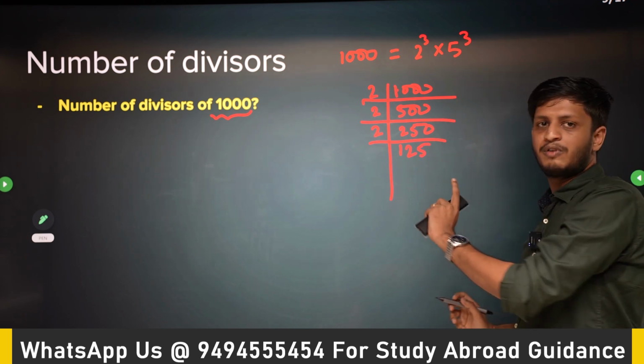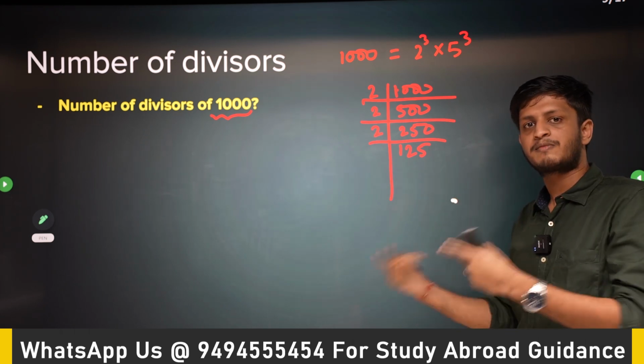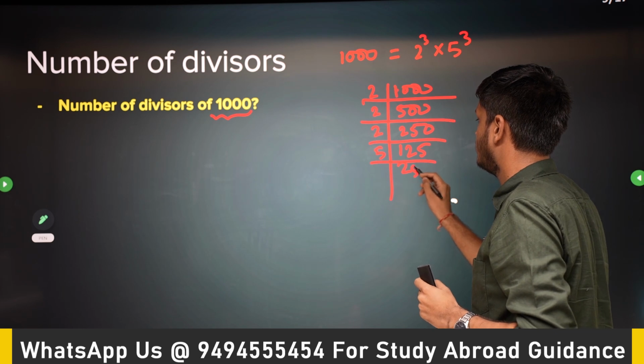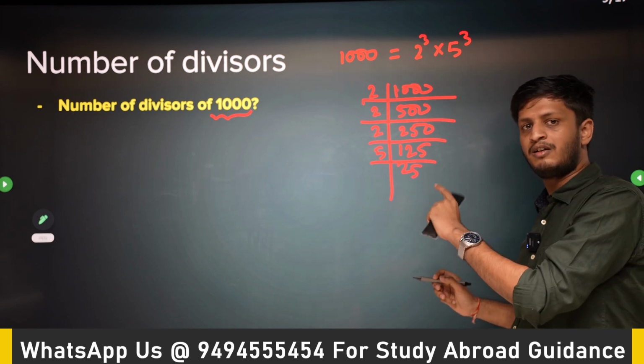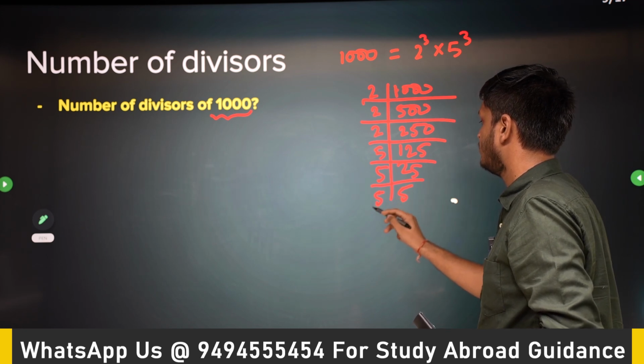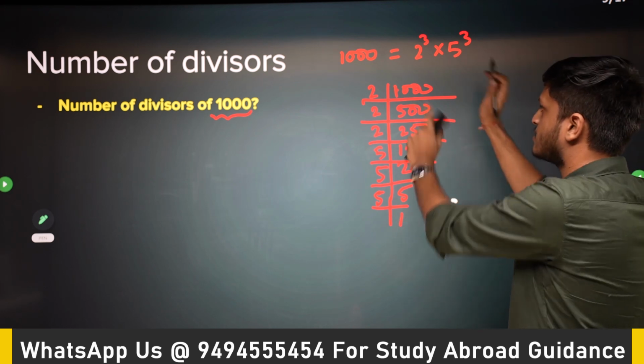Now 2 is not dividing 125. So go to the next prime number, 3. 3 is also not dividing 125. Go to the next prime number, 5. 5 divides it. So 5, then we will have 25. Again for 25, the smallest prime number will be 5. Again 5, 5, 1. So it is 2 cube into 5 cube. Okay, this is the prime factorization of 1000.